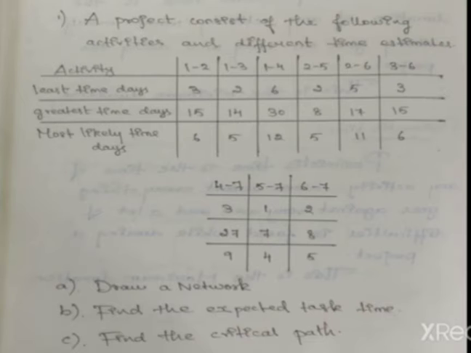So for this we come with a tabular column: activity, least time, greatest time, most likely time, and TE formula. The TE formula is T0 plus 4 times Tm plus Tp, divided by 6. On this side we write the activities 1 to 2, 1 to 3, 1 to 4, 2 to 5, 2 to 6, 3 to 6, 4 to 7, 5 to 7, 6 to 7. Now we have the values for T0, Tp and Tm. Substitute these values correctly. Now we come to the expected duration of the activity.